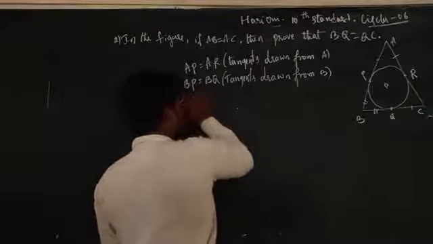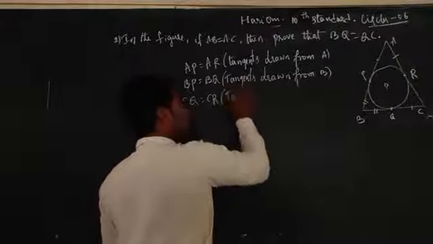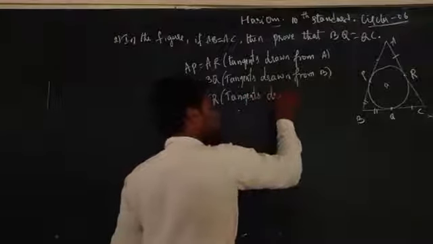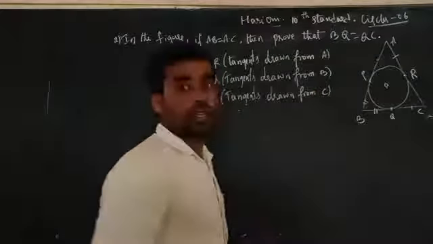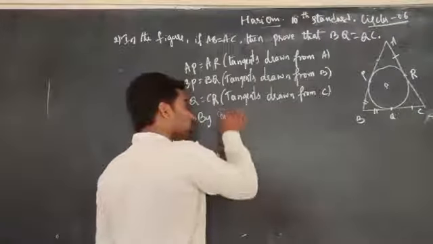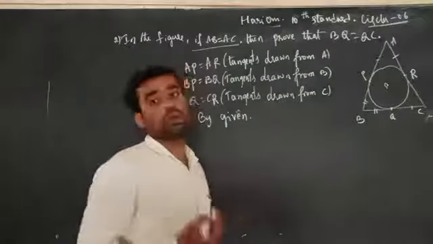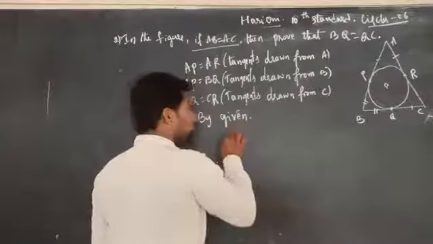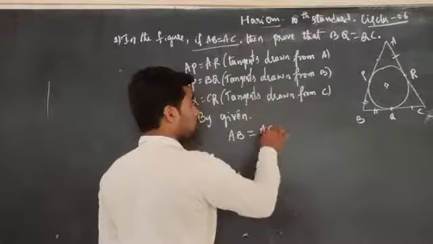The length of CQ is equal to CR. Reason: tangents drawn from the external point C. Is it clear? Now we can write by given, what is given? The length of AB is equal to AC. Here they are given AB is equal to AC.